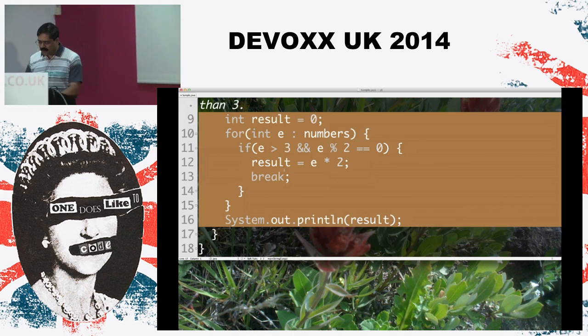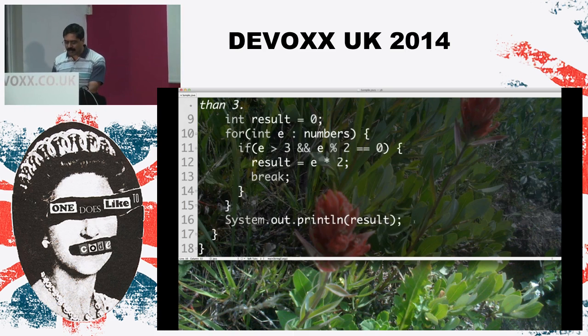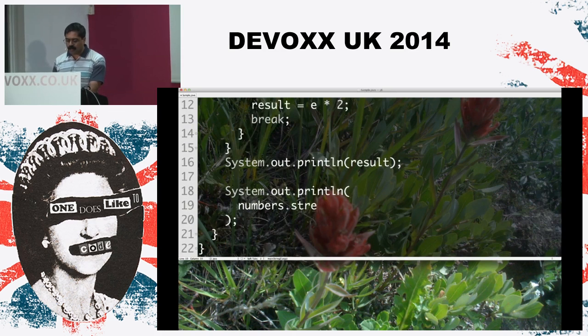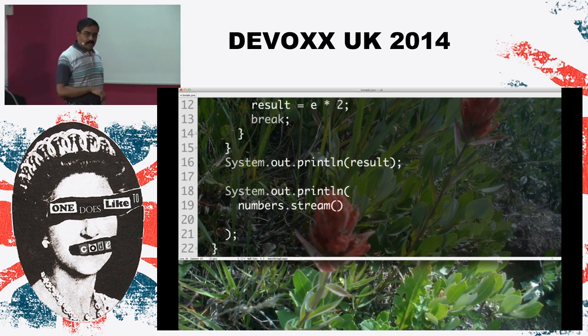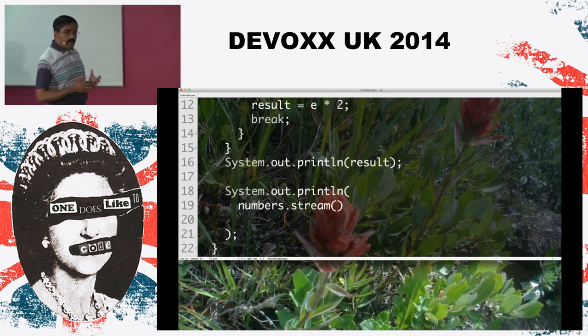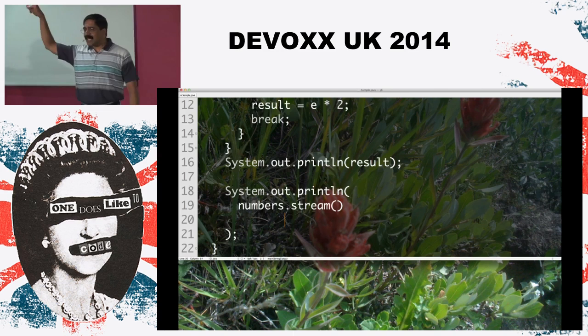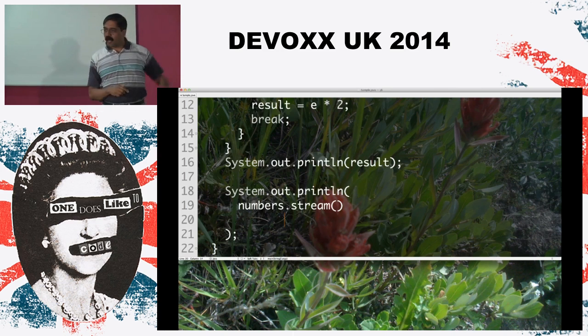Let's try to rewrite this in more of a functional style or a declarative style. So I'm going to output right here the result of this call, and I'm going to say numbers dot, and what am I going to start with? I'm going to start with a stream. A stream is a very fancy iterator that's available in Java 8. We are familiar with iterators in Java, and what do they give you? Only two things, hasNext and the next element. Well, this has a lot more to it.